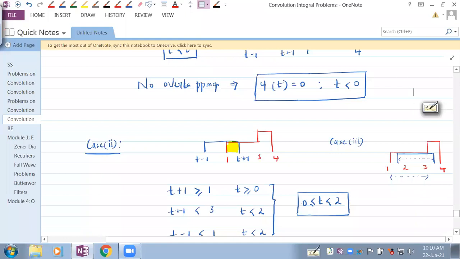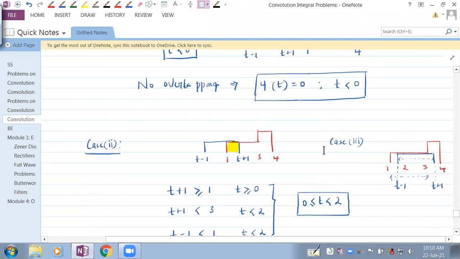So this is actually t minus 1 and this is t plus 1. So this is what we're doing in case 3.